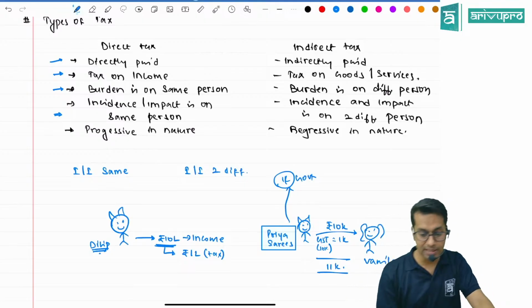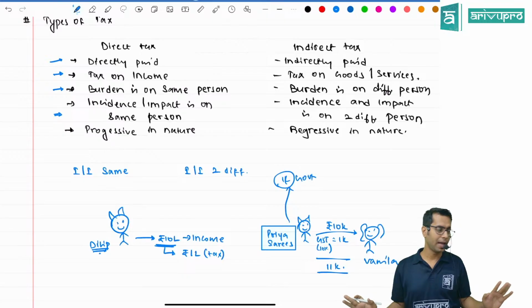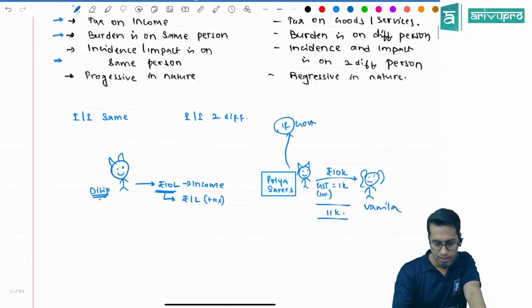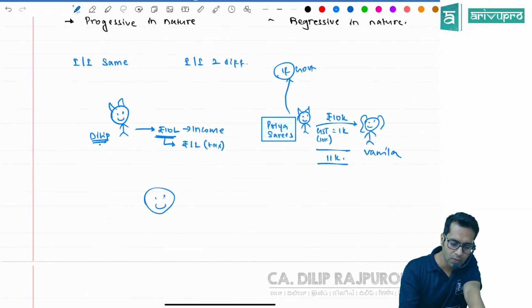Whereas indirect taxes say: I am regressive in nature. I don't care who you are. I don't care how much you are earning. The amount of tax which you have to pay will be the same. Sir, what do you mean by this?